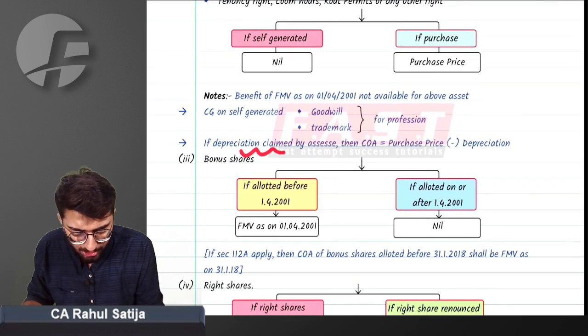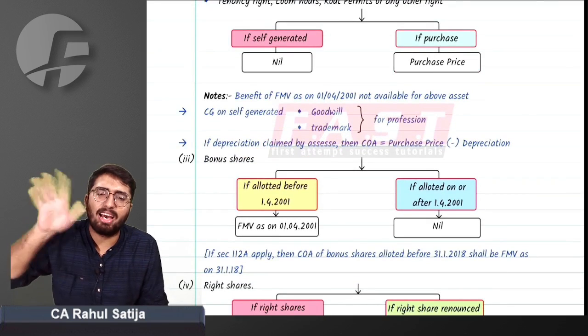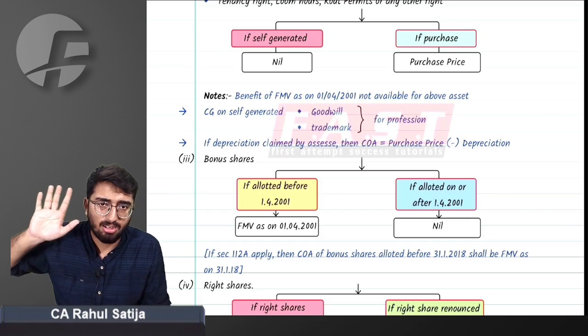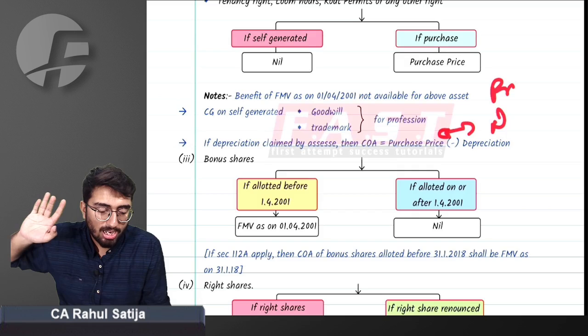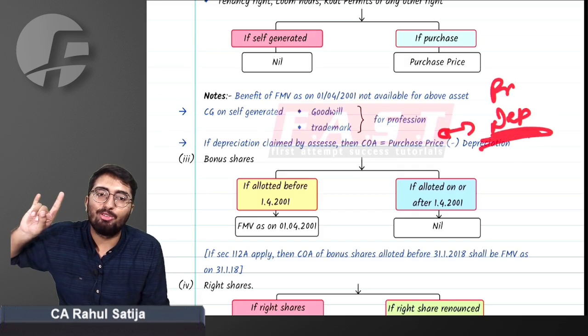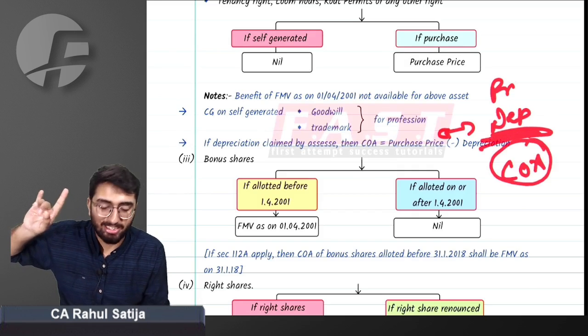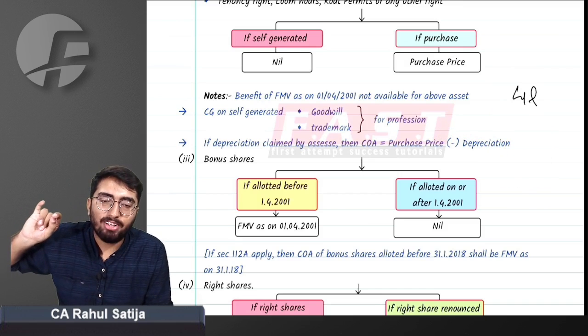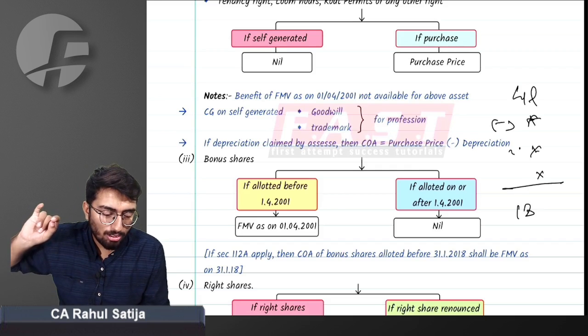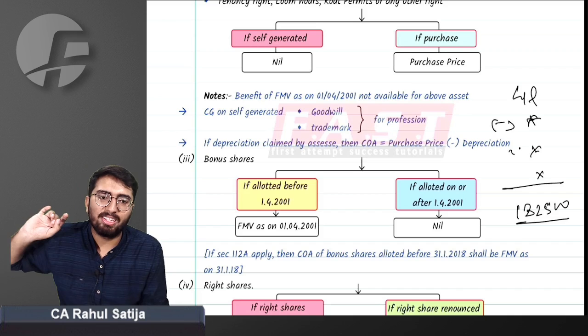Now, if depreciation is claimed on the assets, for example, if I have an asset for a business, then what will be the cost of acquisition? The price paid minus depreciation charged till now will be my cost of acquisition. For example, if I bought an asset for rupees 4 lakh, after charging depreciation for 1 year, 2 years, 3 years, the value turned out to be 1,82,500.